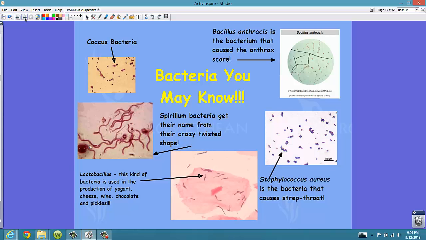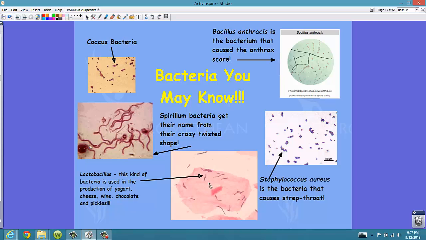Here are some bacteria that you actually might know. You might have heard about them before. Let's start with the top right. Bacillus anthracis. This is the bacterium that causes anthrax. Moving down to the lower right, here's Staphylococcus aureus, which is the bacteria that causes strep throat. So if you ever have strep throat, there are little bacteria that are actually causing that.